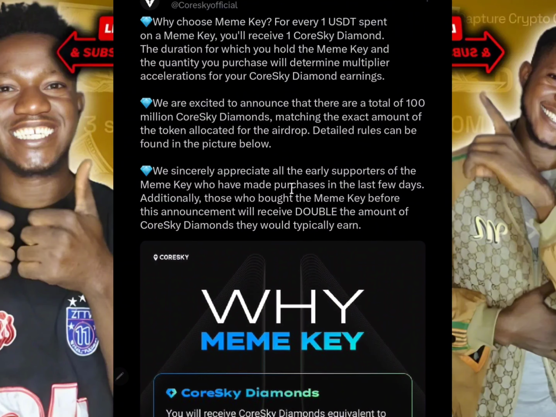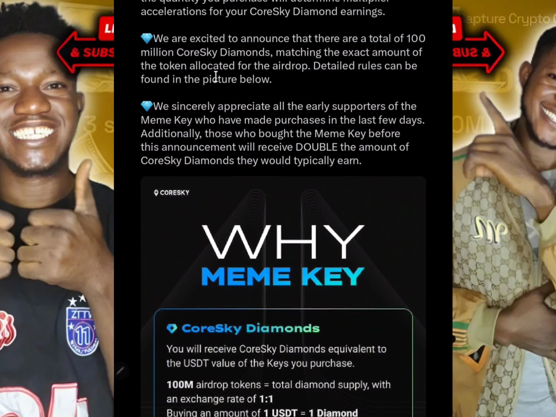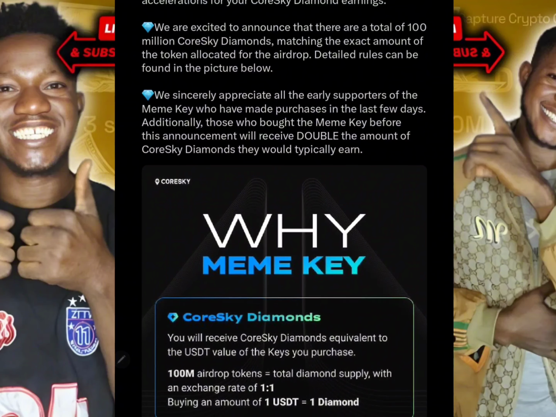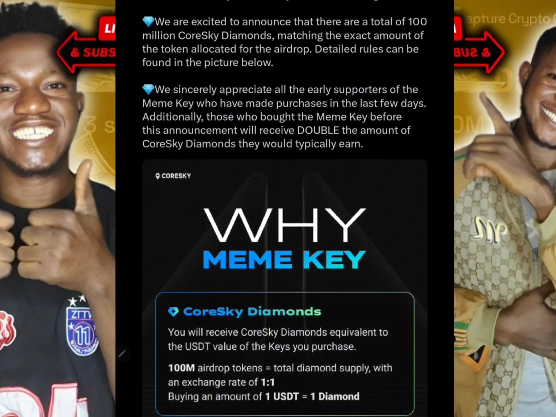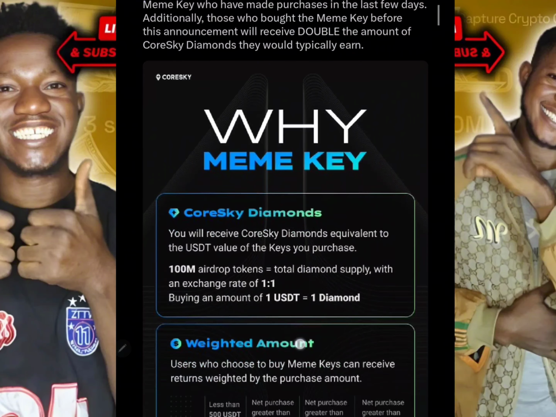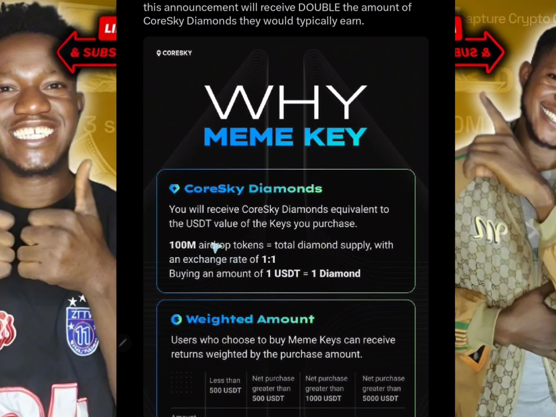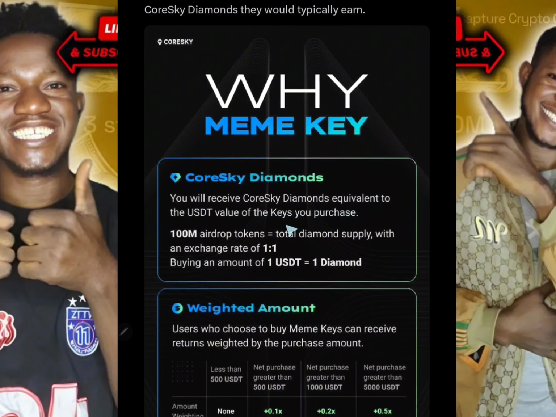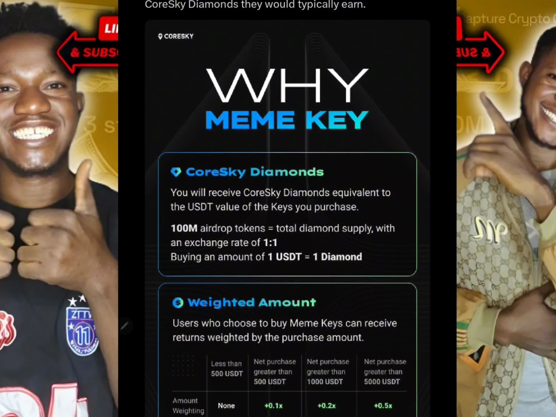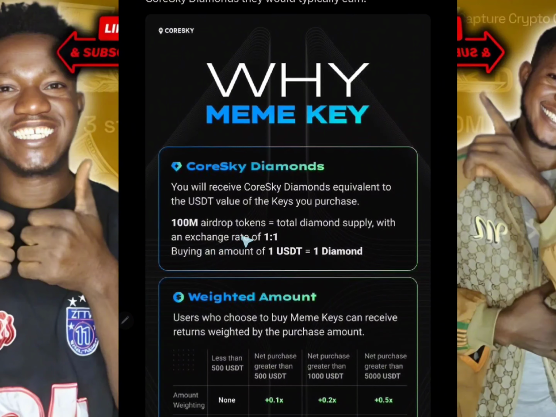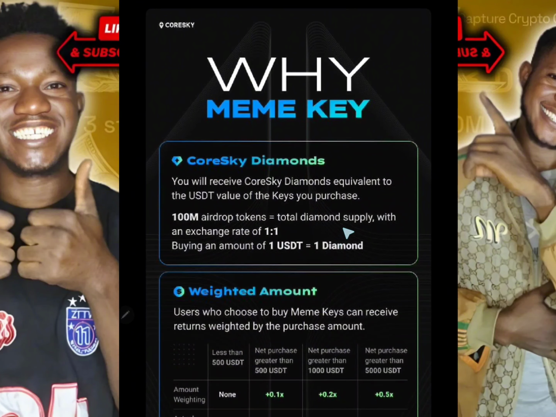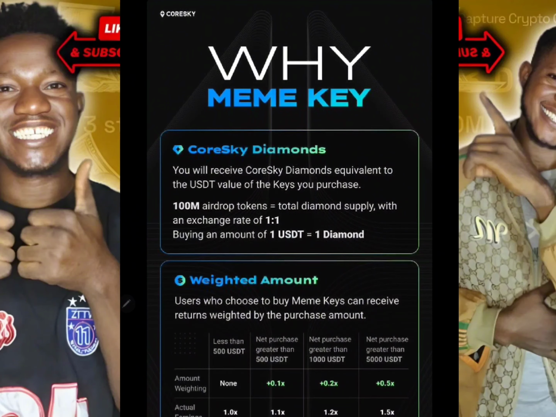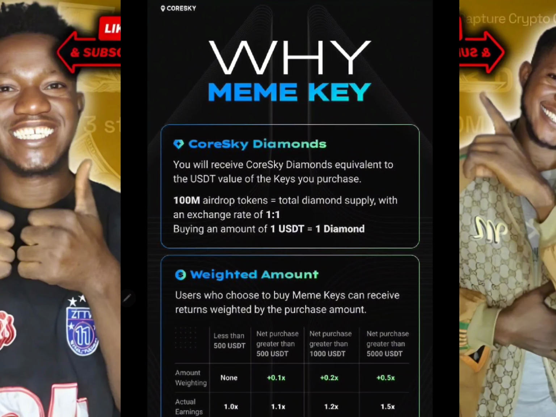Okay, so they went ahead to say that there are a total of 100 million Coresky keys. This is indirectly telling you that $100 million is what they're going to have in total according to the strategy that they have right here. They say that you will receive Coresky diamond equivalent to the USDT value of the key you purchase, and that 100 million airdrop tokens equals total diamond supply with an exchange rate of 1:1, meaning that each key that you have, you are going to be swapping it.